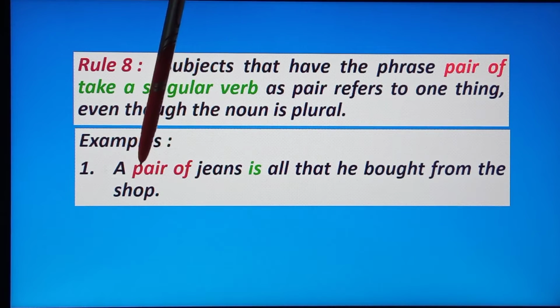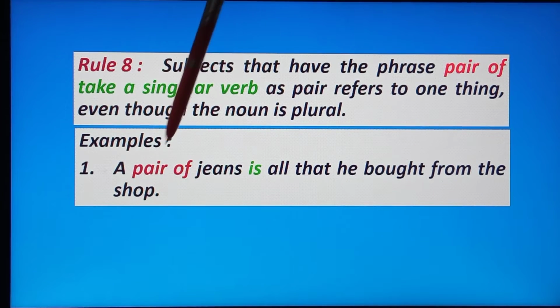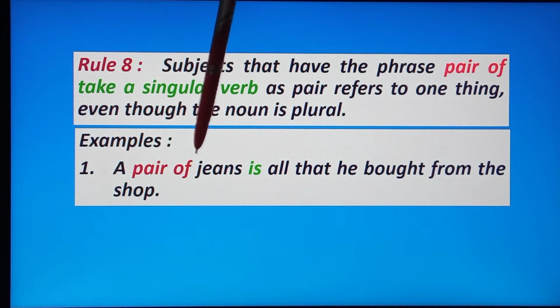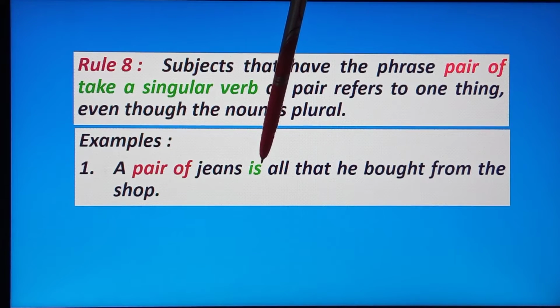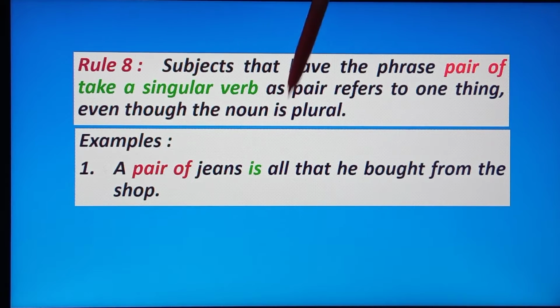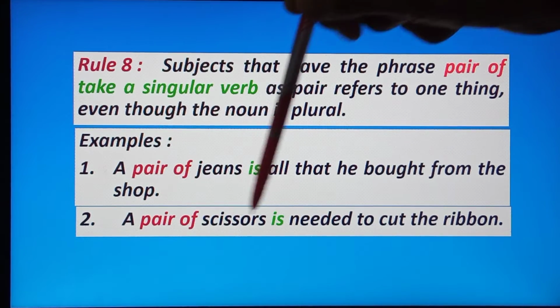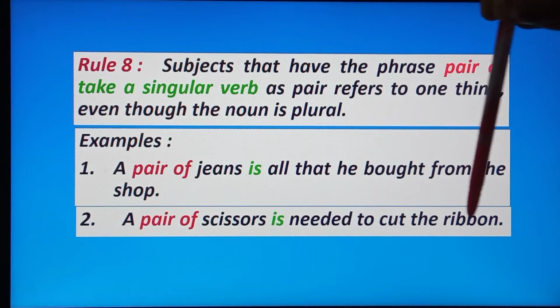This pair of jeans refers to only one thing, so the verb is also singular.